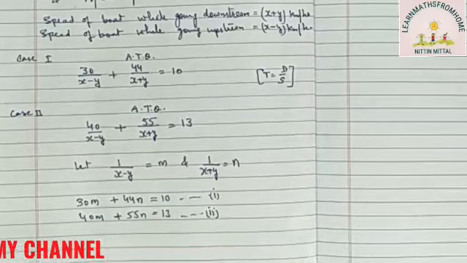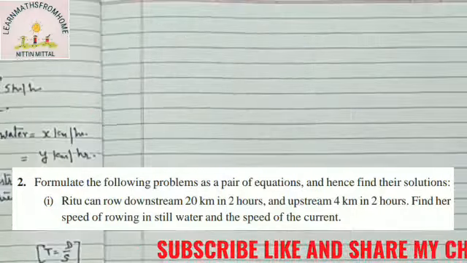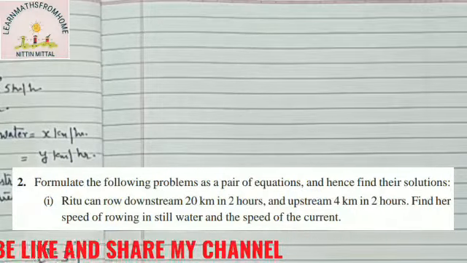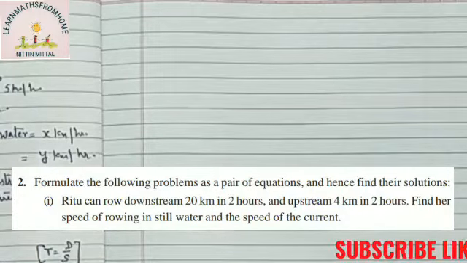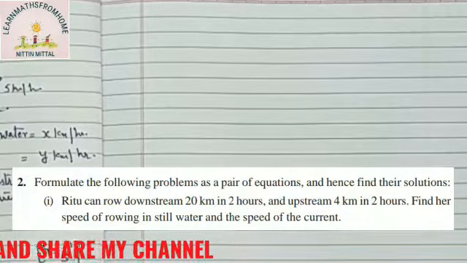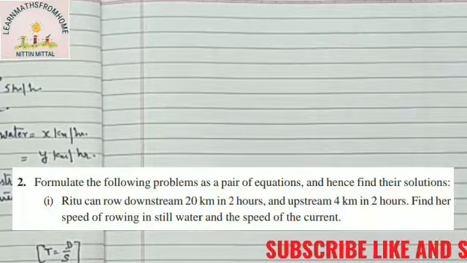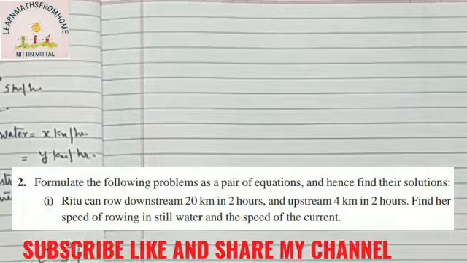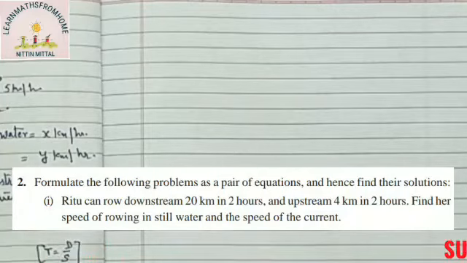This is your example 19. Now let me do a question similar to example number 19, that is your second question, first part of exercise 3.6. The question is, Ritu can row downstream 20 km in 2 hours and upstream 4 km in 2 hours.